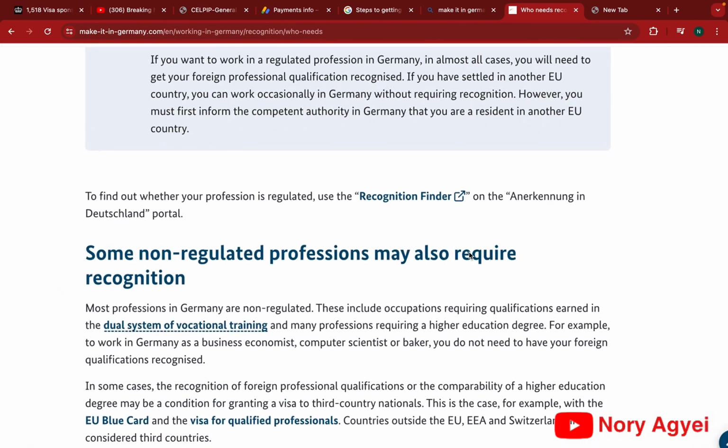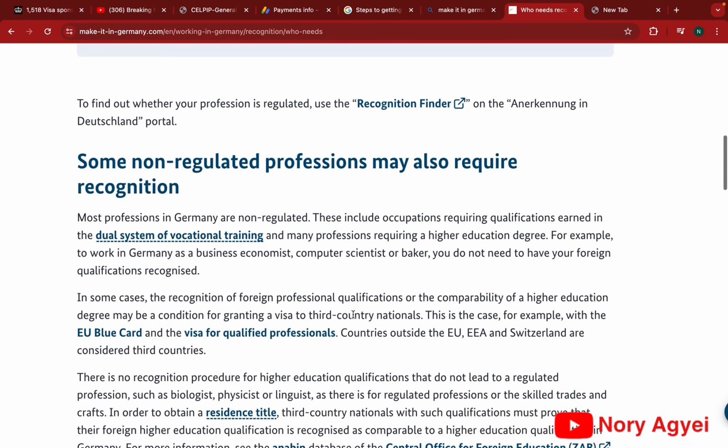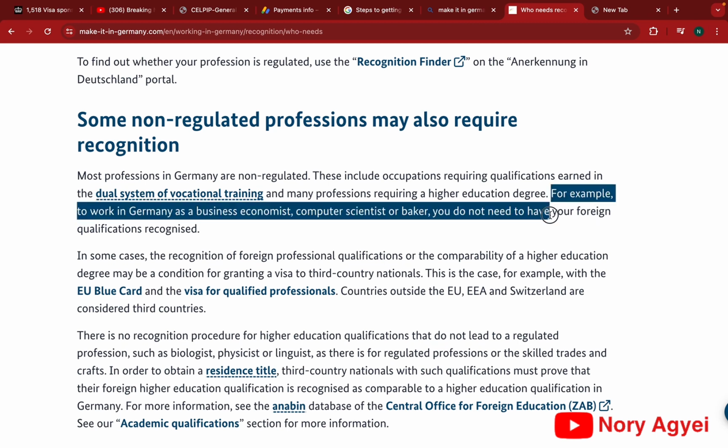But we just want to have a fair idea of what falls under regulated professions and what falls under non-regulated professions. So let's proceed to which professions fall under the non-regulated professions. If the work that you're going to do in Germany falls under the non-regulated professions, then you do not need your foreign qualifications recognized. You just go to the ANABIN database to check if it's comparable or equivalent.